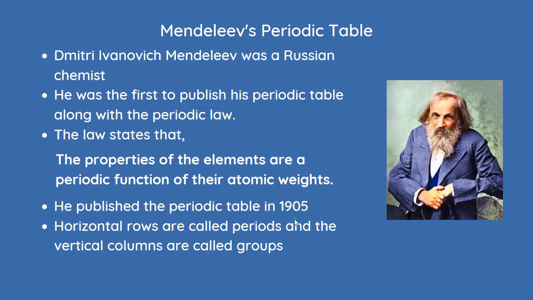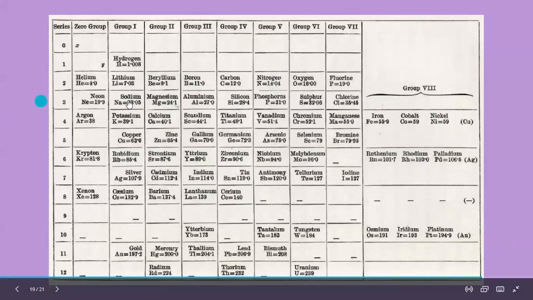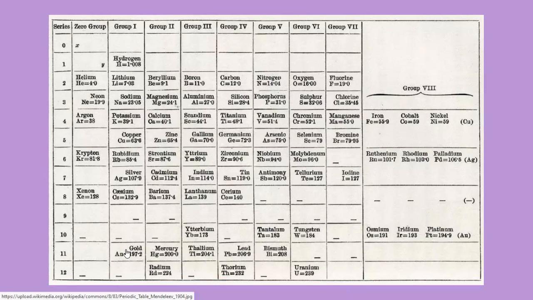Initially, he published the first version in the year 1869. He called the horizontal rows periods and the vertical columns groups. Now, he had arranged the atoms in the order of their increasing atomic weights.